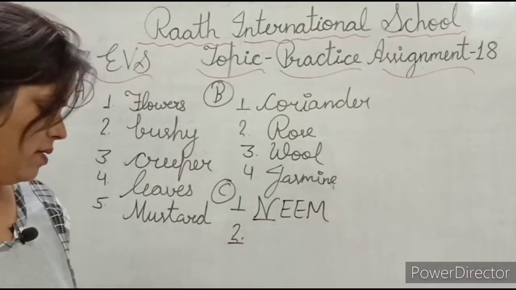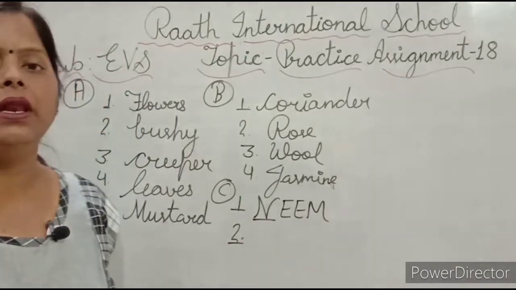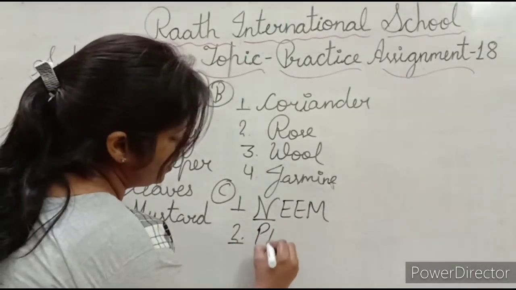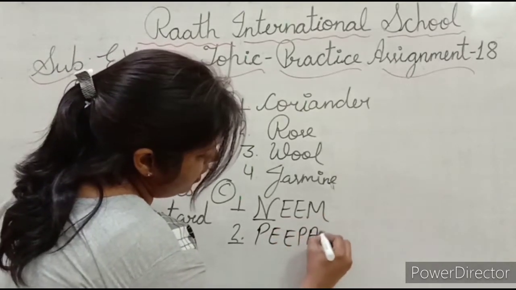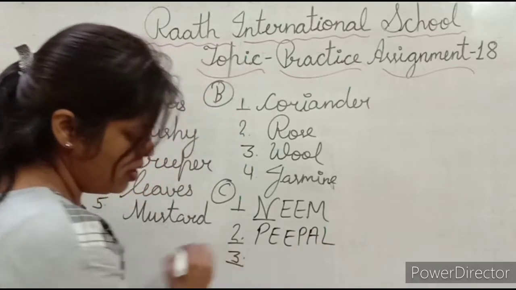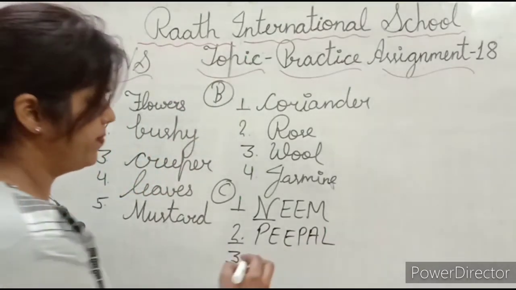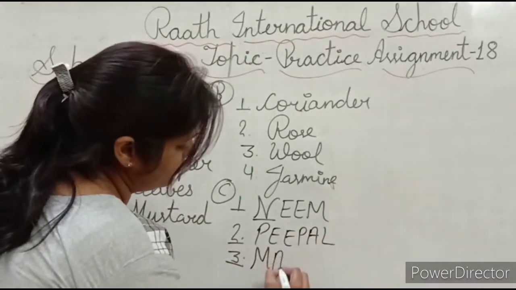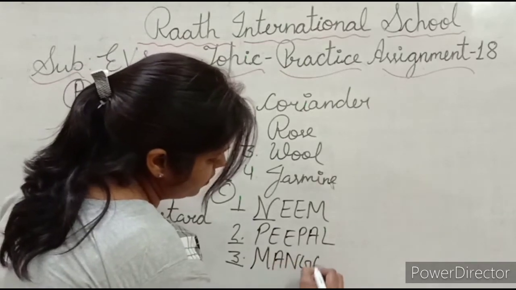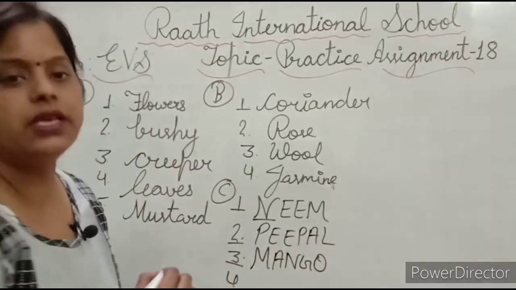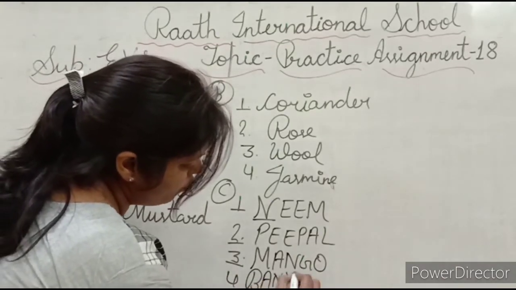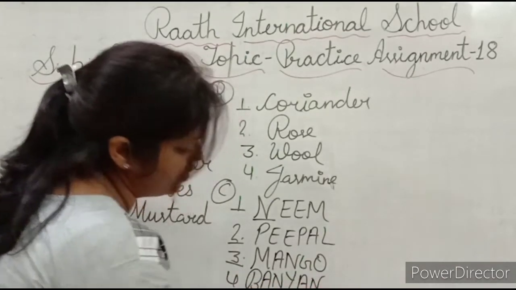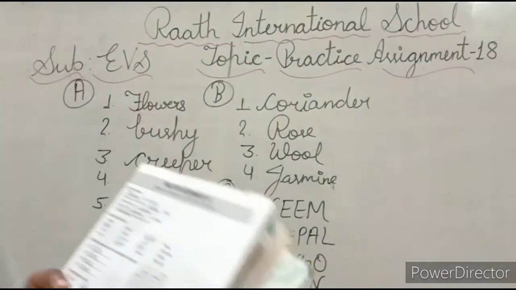Now second tree है आपका peepal. Peepal. Now next is mango. Mango. And next is banyan. Banyan. Let's see in the grid.